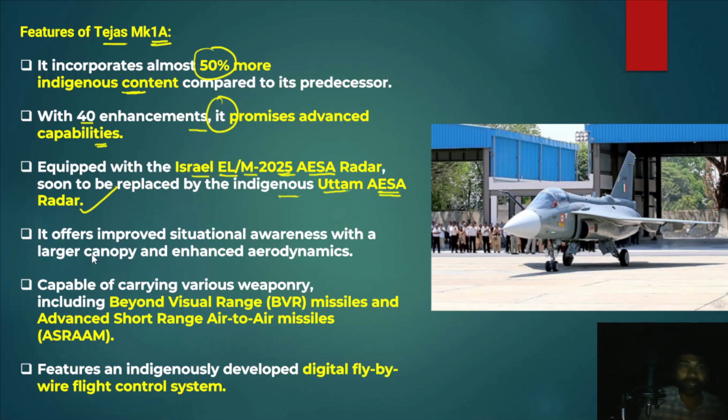And apart from that, this particular fighter jet also offers improved situational awareness with a larger canopy and enhanced aerodynamics as well. And it is capable of carrying various weaponry that includes beyond visual range missiles and advanced short range air-to-air missiles. So those missiles are ASRAAM, and this is BVR. And apart from that, it also features an indigenously developed digital fly-by-wire flight control system.